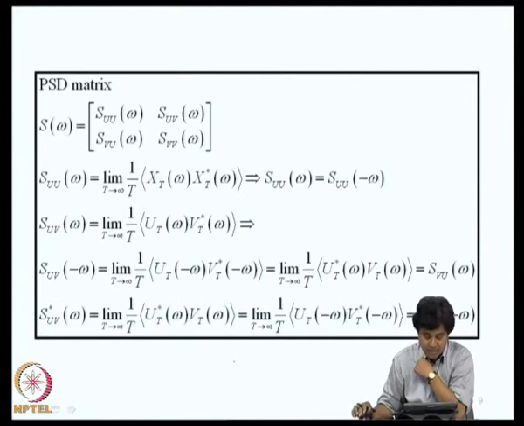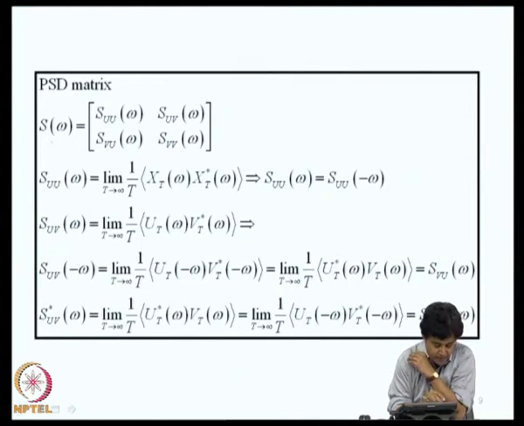What is the corresponding definition of power spectral density functions? So, we define the power spectral density matrix of power spectral density functions. SUU of omega is the auto power spectral density function of process u of t. U of t is taken to be stationary and we will also assume that it has 0 mean. SUV of omega is known as the cross power spectral density function between u and v. This is SVU of omega, this is SVV of omega.